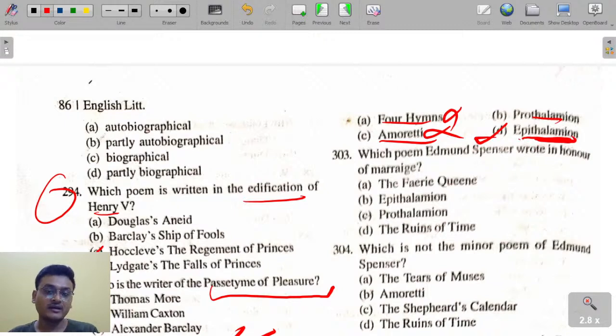Epithalamion for Elizabeth Boyle. Epithalamion, remember it like this: E for Elizabeth Boyle, okay? E for Elizabeth Boyle, Epithalamion. Epithalamion for Elizabeth Boyle. Okay.